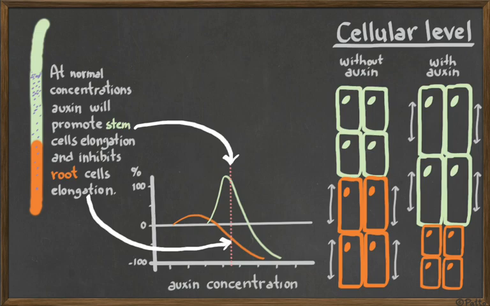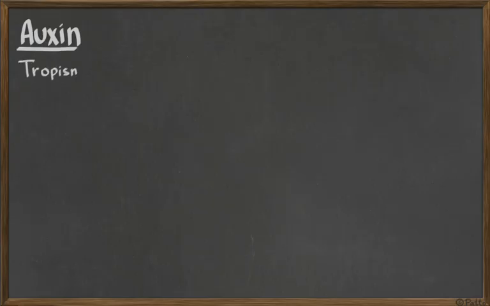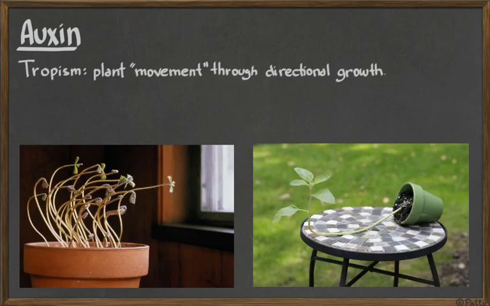So basically, the tip of the plant controls the growth of the plant, but it's going to be more than that. We have other effects. One of them is called tropism. Tropism is the directional growth of the plant, which basically makes us feel like the plant is moving in one direction. Here we have plants growing toward the light. And here you have the plant growing against gravity, in that direction.